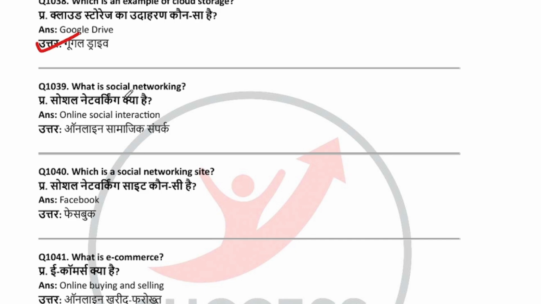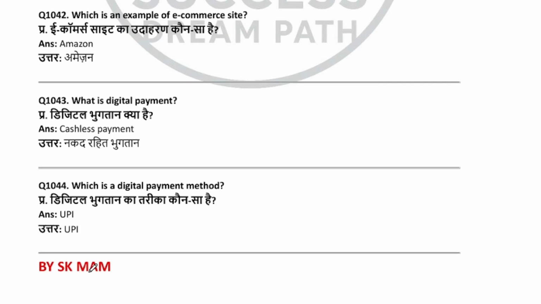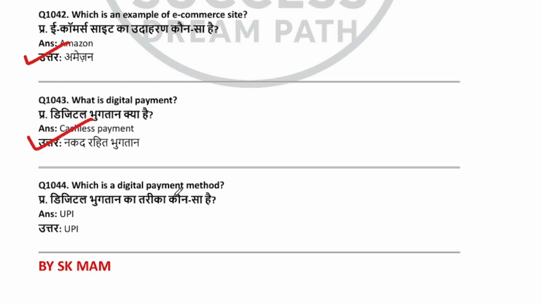Google Drive. What is social networking? Online social interaction. Which is a social networking site? Facebook. What is e-commerce? Online buying and selling. Which is an example of e-commerce site? Amazon. What is digital payment? Cashless payment. Which is a digital payment method? UPI.